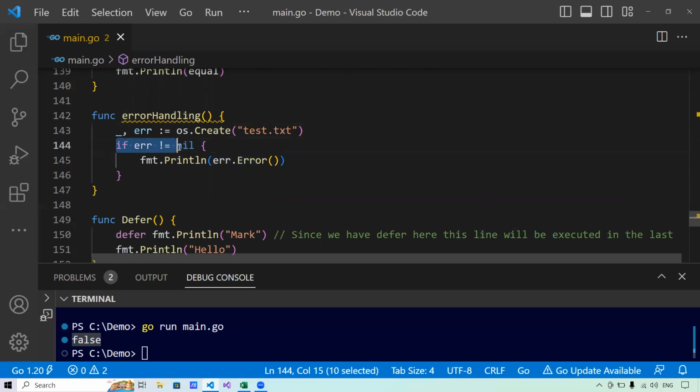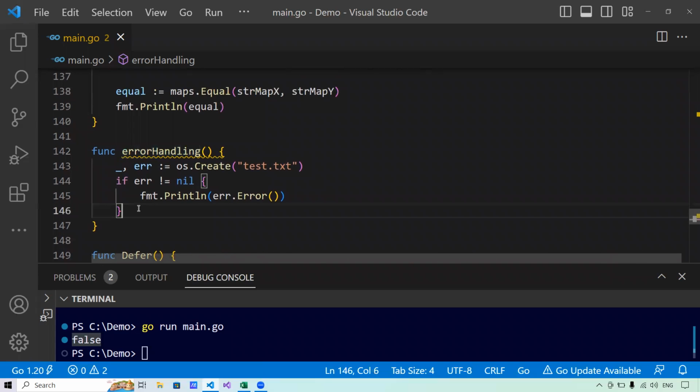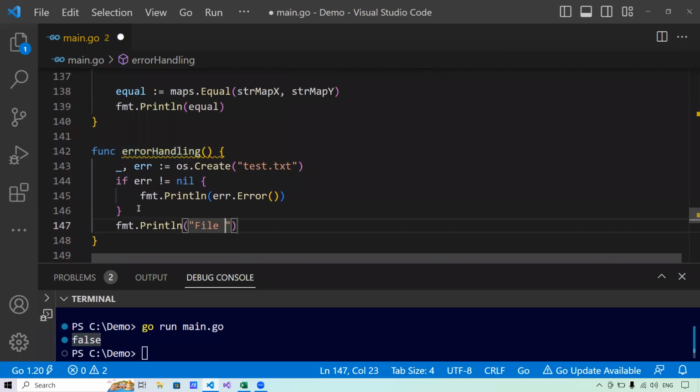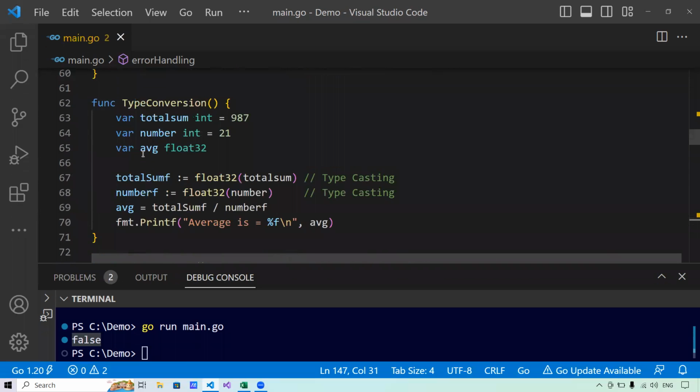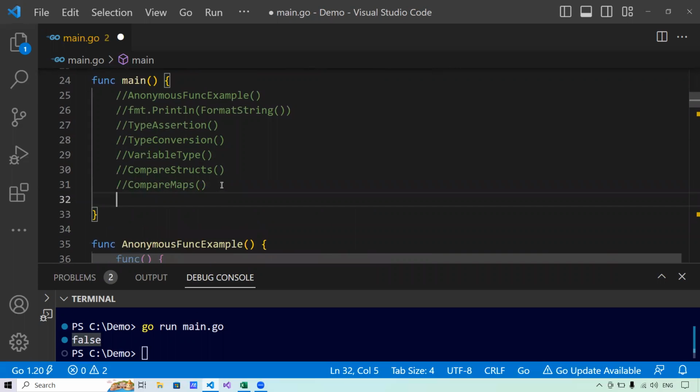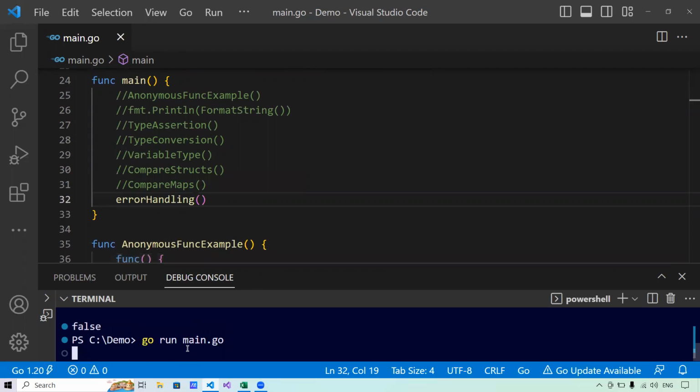And in the next line, I'm checking if error is not equal to nil, then print whatever the error is. So at first, this program will execute successfully because it will create this file in the root of my application. Let me show you by running it, and let me here do fmt.Println, I'll say file created, and let me run the program. You see it says file created.